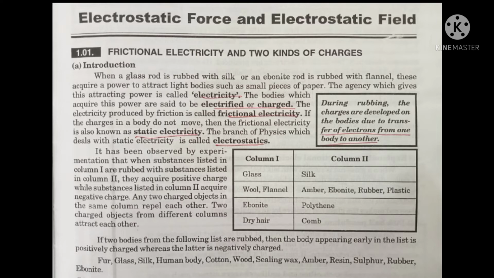Any two charged objects in the same column repel each other. Two charged objects from different columns attract each other. If two bodies from the following list are rubbed, then the body appearing early in the list is positively charged, whereas the later is negatively charged.